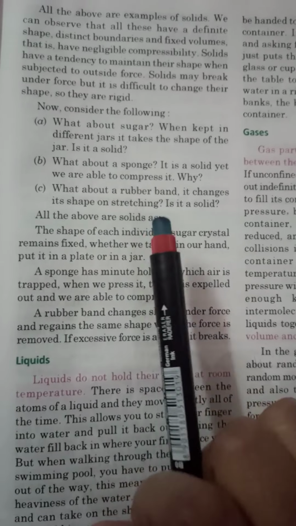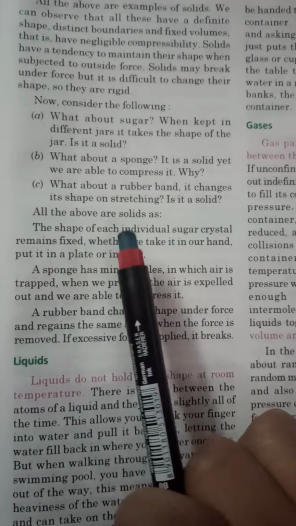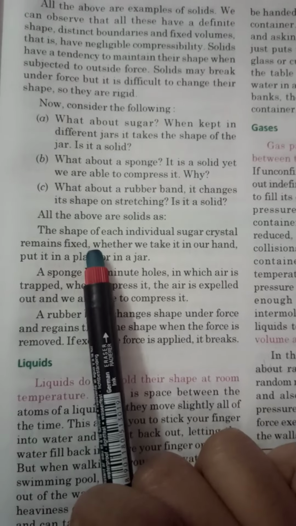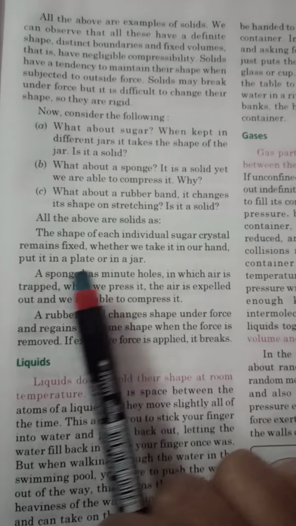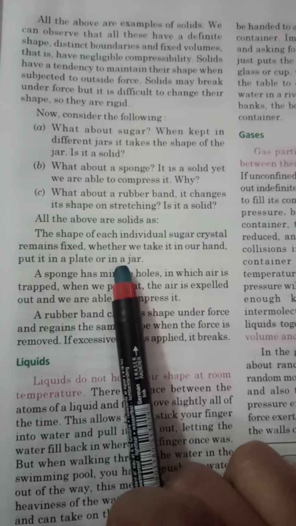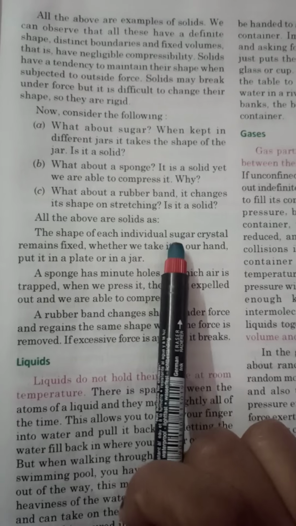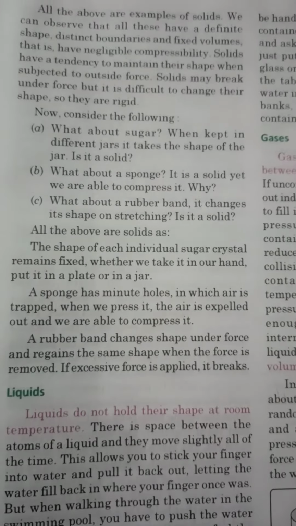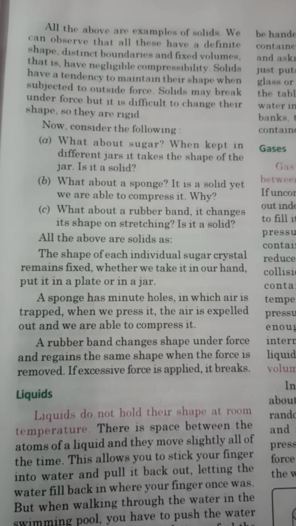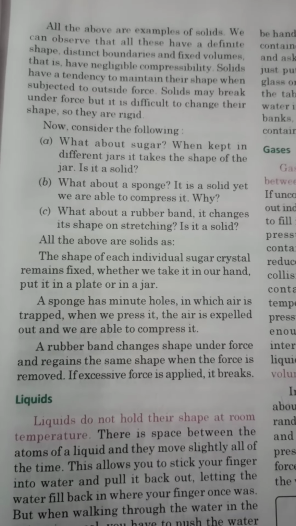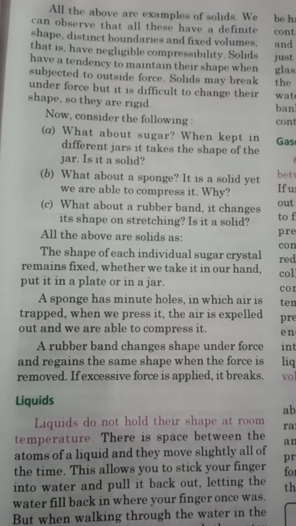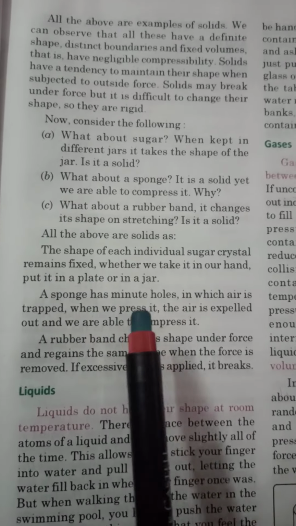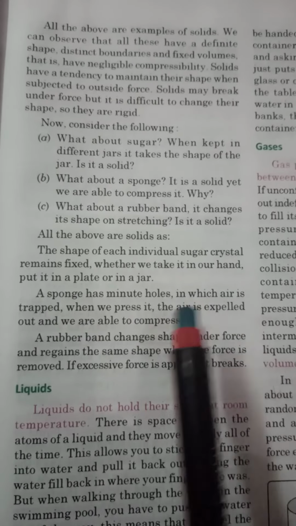All the above are solids as the shape of each individual sugar crystal remains fixed, whether we take it in our hand, put it in a plate or in a jar. So yes, it is a solid. And a sponge has minute holes in which the air is trapped.